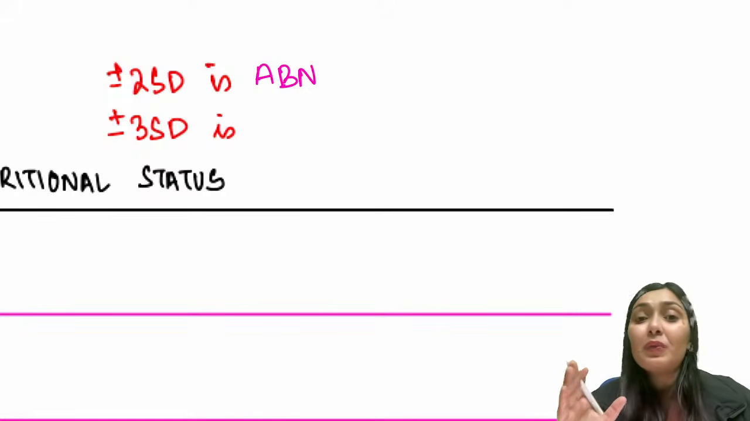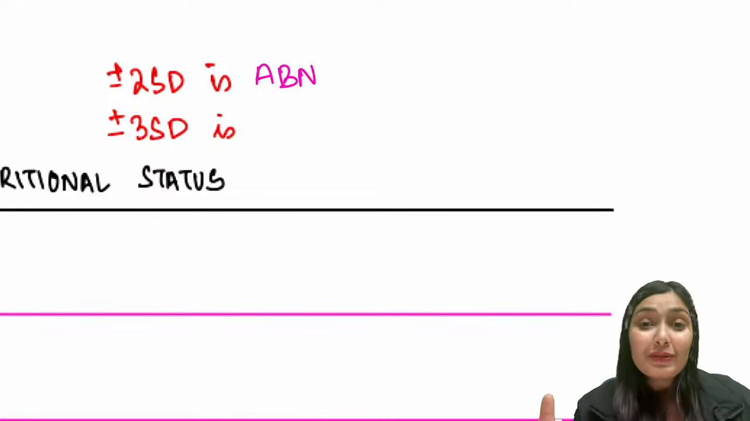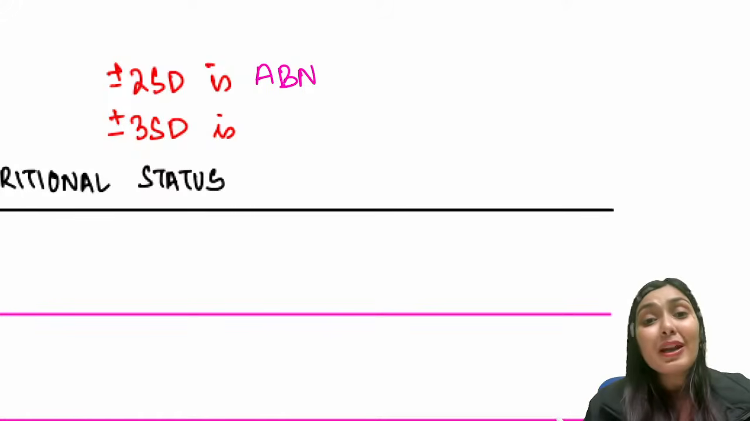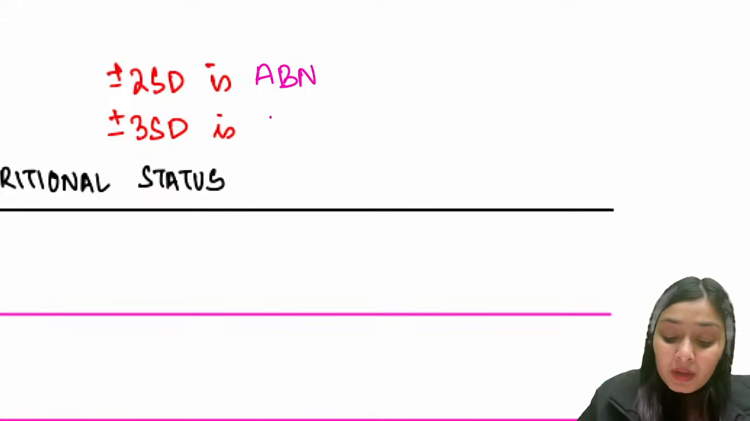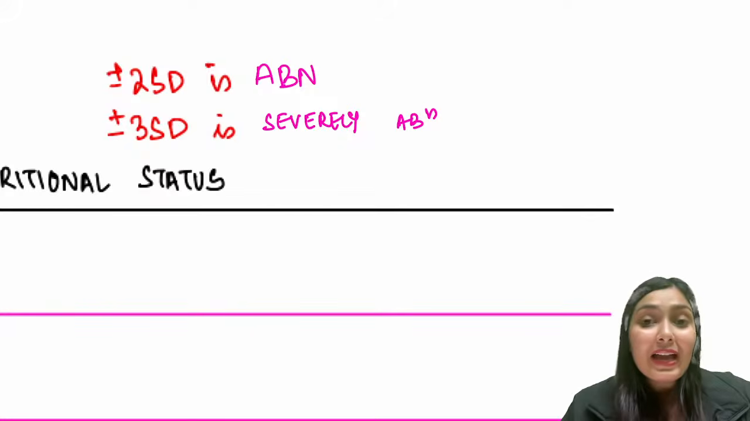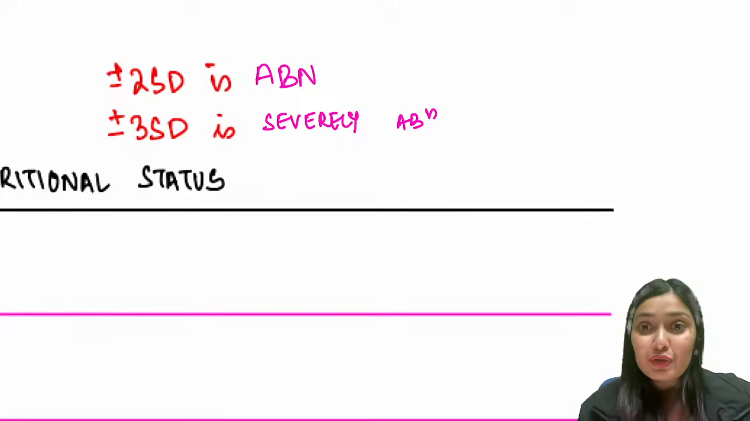Similarly, if it is between minus 2 and minus 3, that would be a wasted child. But if it is beyond minus 3, that will be a severely wasted child, right? So remember, anything beyond plus minus 2 standard deviation is abnormal, but anything beyond plus minus 3 standard deviation is going to be severely abnormal. So with that, let's learn some of the definitions.